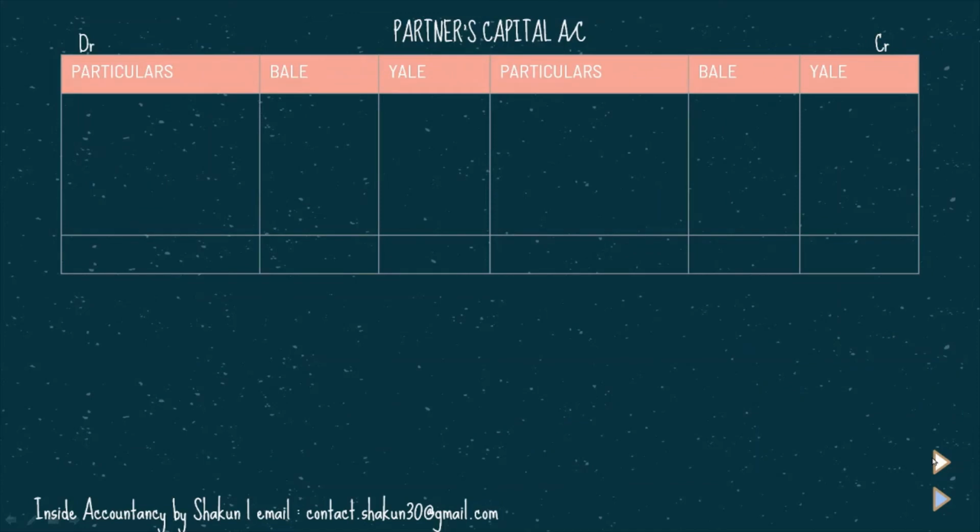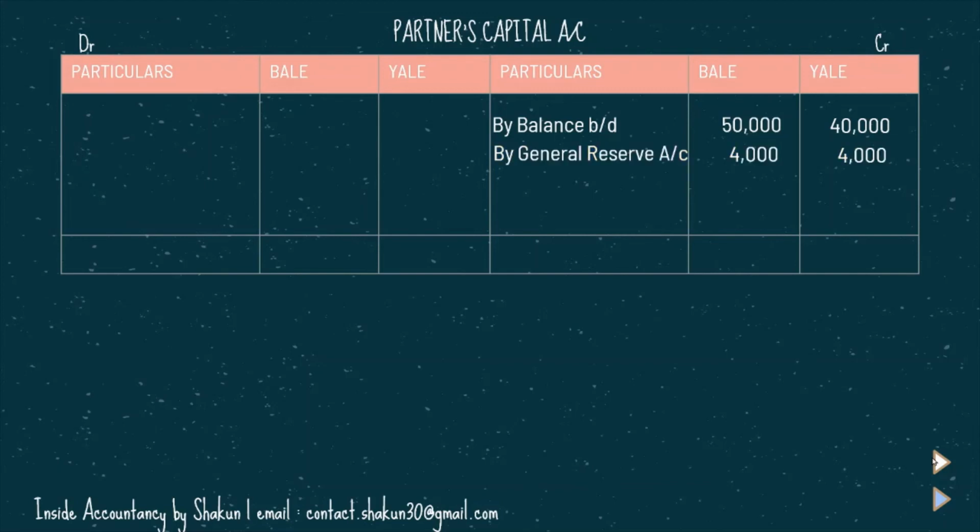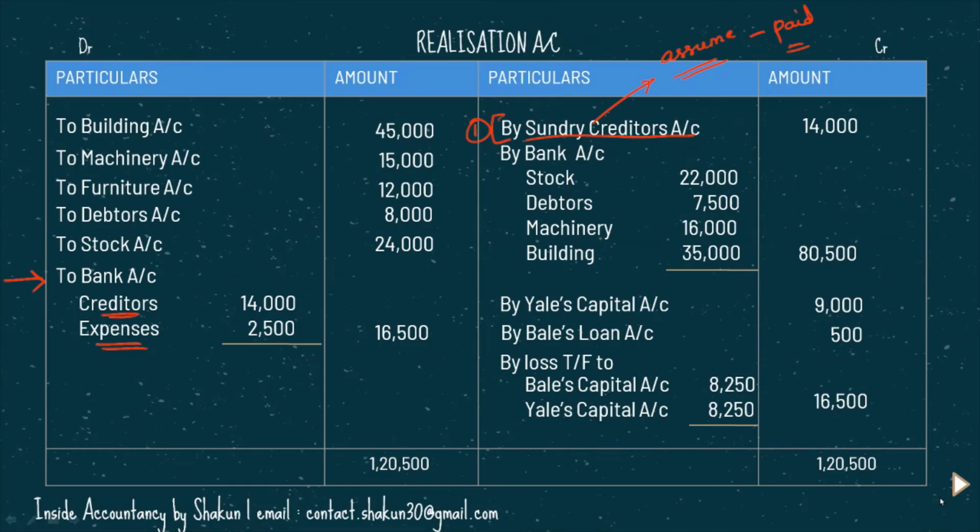So opening balance of partners is shown on the credit side, and the general reserve, which is distributed equally between the partners, is also shown on the credit side. I hope you know the journal entry for the same. The journal entry is general reserve account DR to partners capital account. So this much is done. Then after that, you must look at the realization account to see where you have mentioned partners capital account. You need to see that because you need to make posting in the partners capital account.